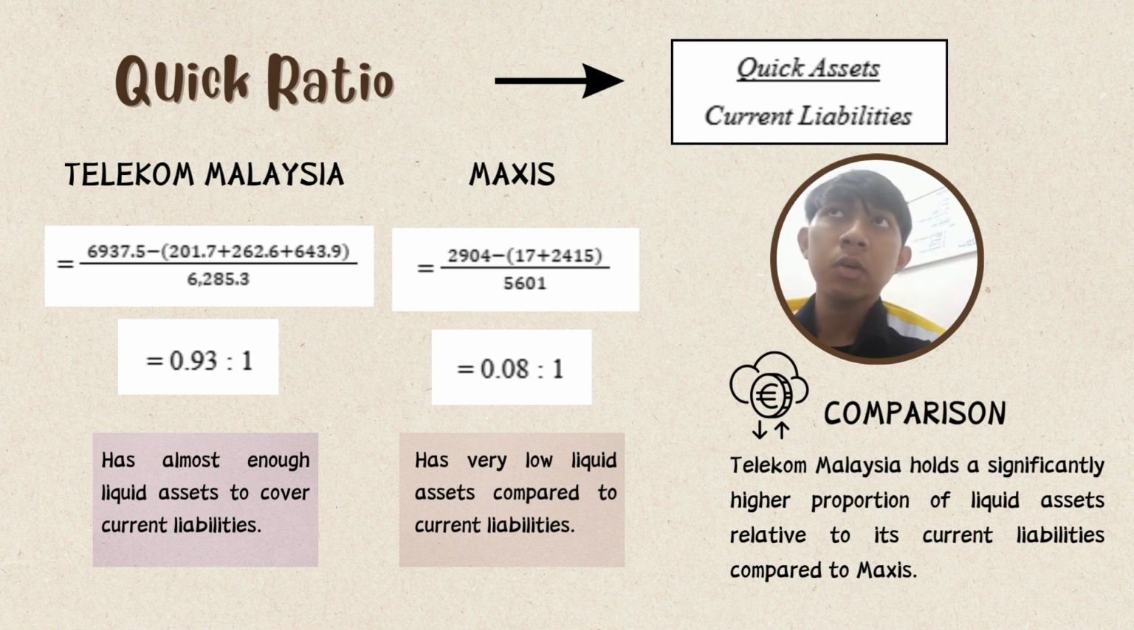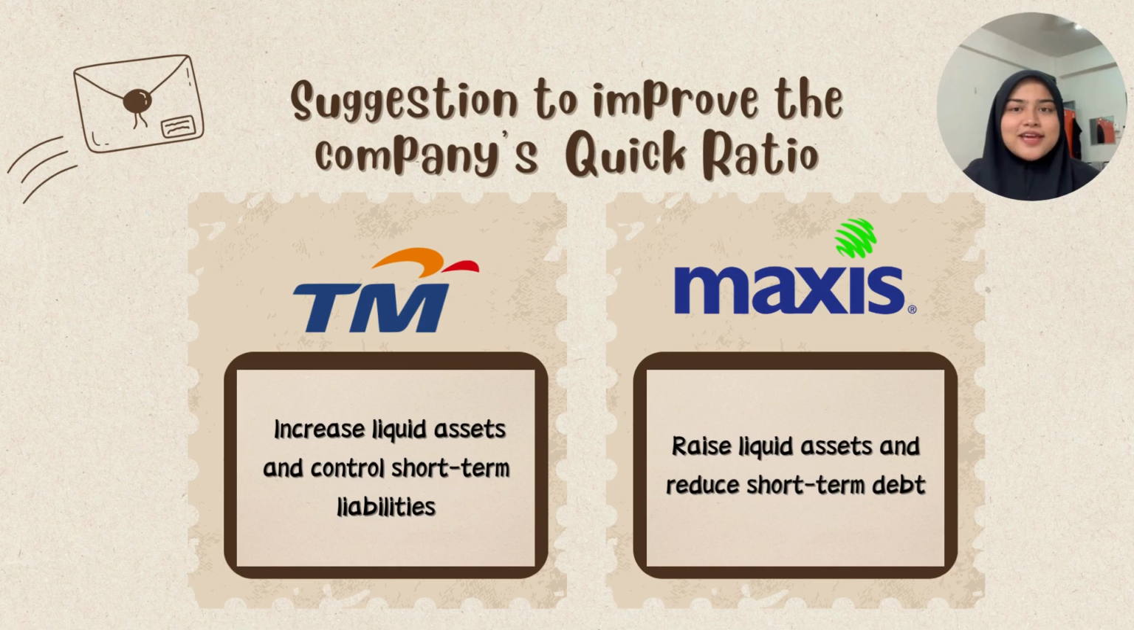So we can do a comparison that Telekom Malaysia holds a significantly higher proportion of liquid assets relative to its current liabilities compared to Maxis. Telekom Malaysia can improve its quick ratio by increasing liquid assets and managing liabilities carefully. Maxis should raise its liquid assets and reduce reliance on short-term debt to meet immediate obligations.